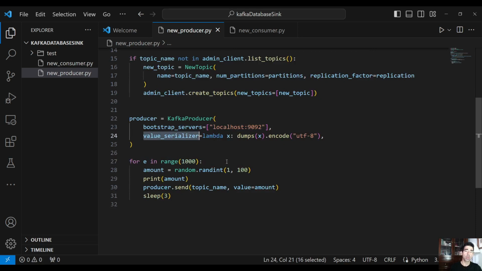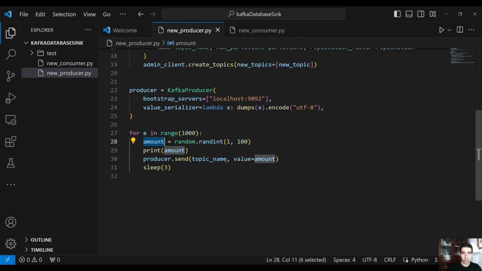We are not going to provide any key, so the messages will be distributed on the partitions in a round robin fashion. Here we create a random amount and pass it as the value, and the producer sends the data to this topic. And we sleep for a few seconds. Let me increase that to, let's say, 10 seconds to make things easier when we run the code.